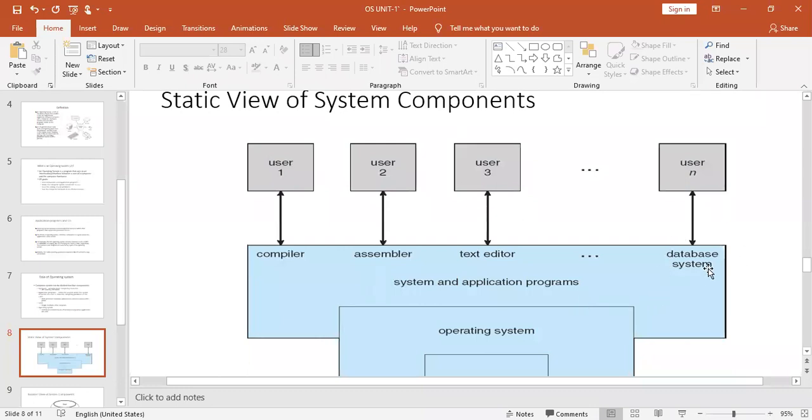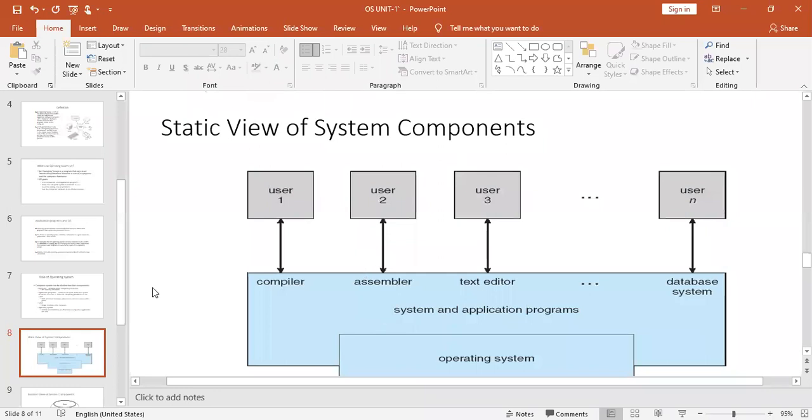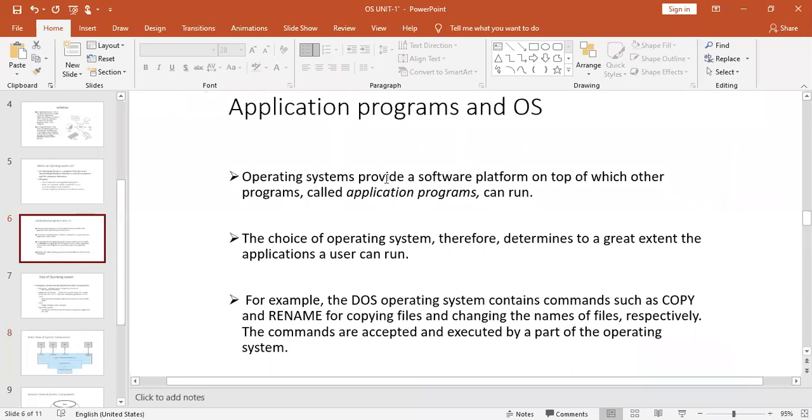Here the database system itself is called an application program because by using it we are going to solve a variety of user problems. When coming to compilers and assemblers, these are system programs. So the operating system provides a software platform, and above that platform you can run a variety of programs.